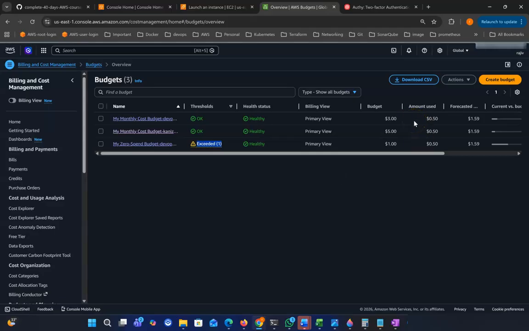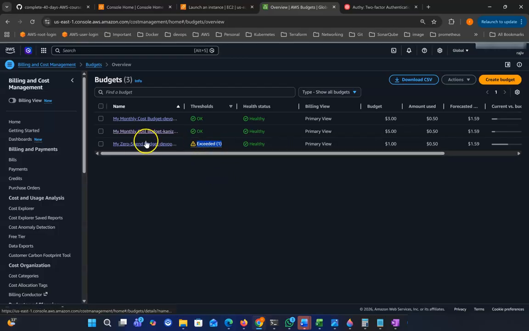So that way we can get notified when usage crosses any target. If we want to get a notification when our usage reaches $2 or $3 or $5, then we can understand which service is running. This way we can monitor our services. Here you can see there are 3 budgets already created.